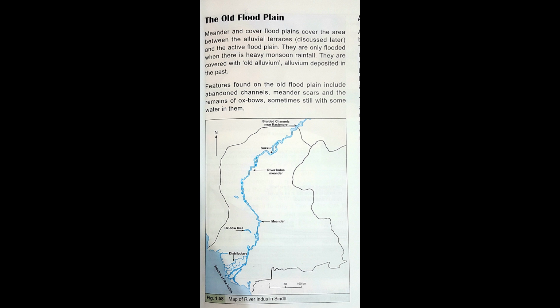On the other hand, active floodplains are flooded almost every year. Bet or Khadar is a narrow strip of land on both sides of the river. When the season of rain concludes, alluvium can be found in its dry and braided channels. So students, this is the difference between active floodplains and the old floodplains.